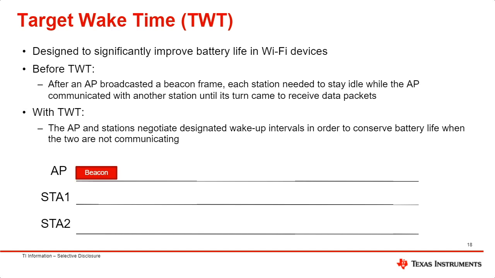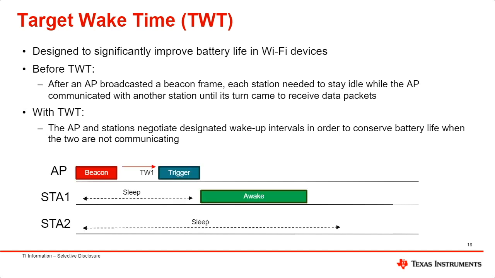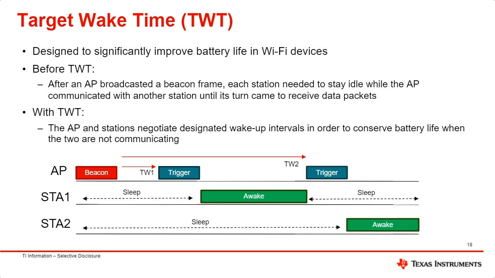So here we can see an AP will send out a beacon. The station is first asleep. The target wake time trigger then comes, and then the station is awake and then promptly goes back to sleep. For a second station, it has been asleep this entire time until it receives its target wake time frame.